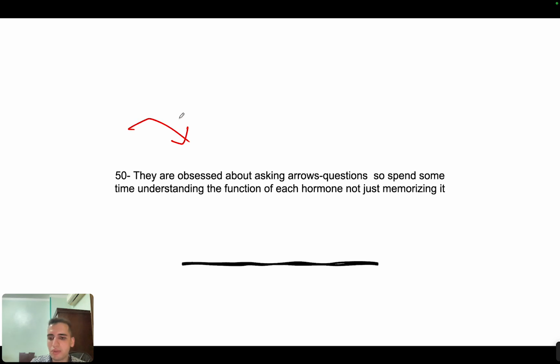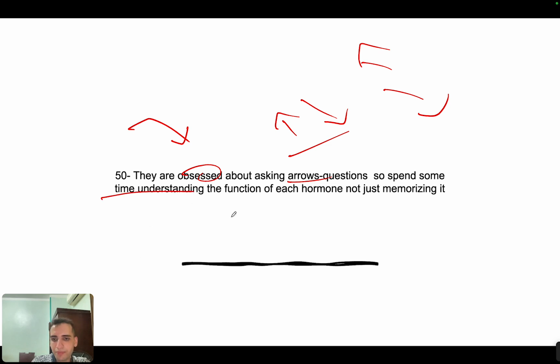And the last thing, it's not a concept but an advice, is that they are always obsessed about arrow questions: which increase, which decrease, what ion increases, what ion decreases, whatever, okay? So I always need you to spend some time understanding the function of each hormone, not just memorizing it, because sometimes they will give you a weird disease you never heard about, but they will tell you, for example, in this disease, parathyroid hormone is high, but it's not doing its function or whatever, okay? So that's why you always need to remember that you need to understand first what happens, then memorize it, okay? So memorization usually comes after understanding, okay, guys?